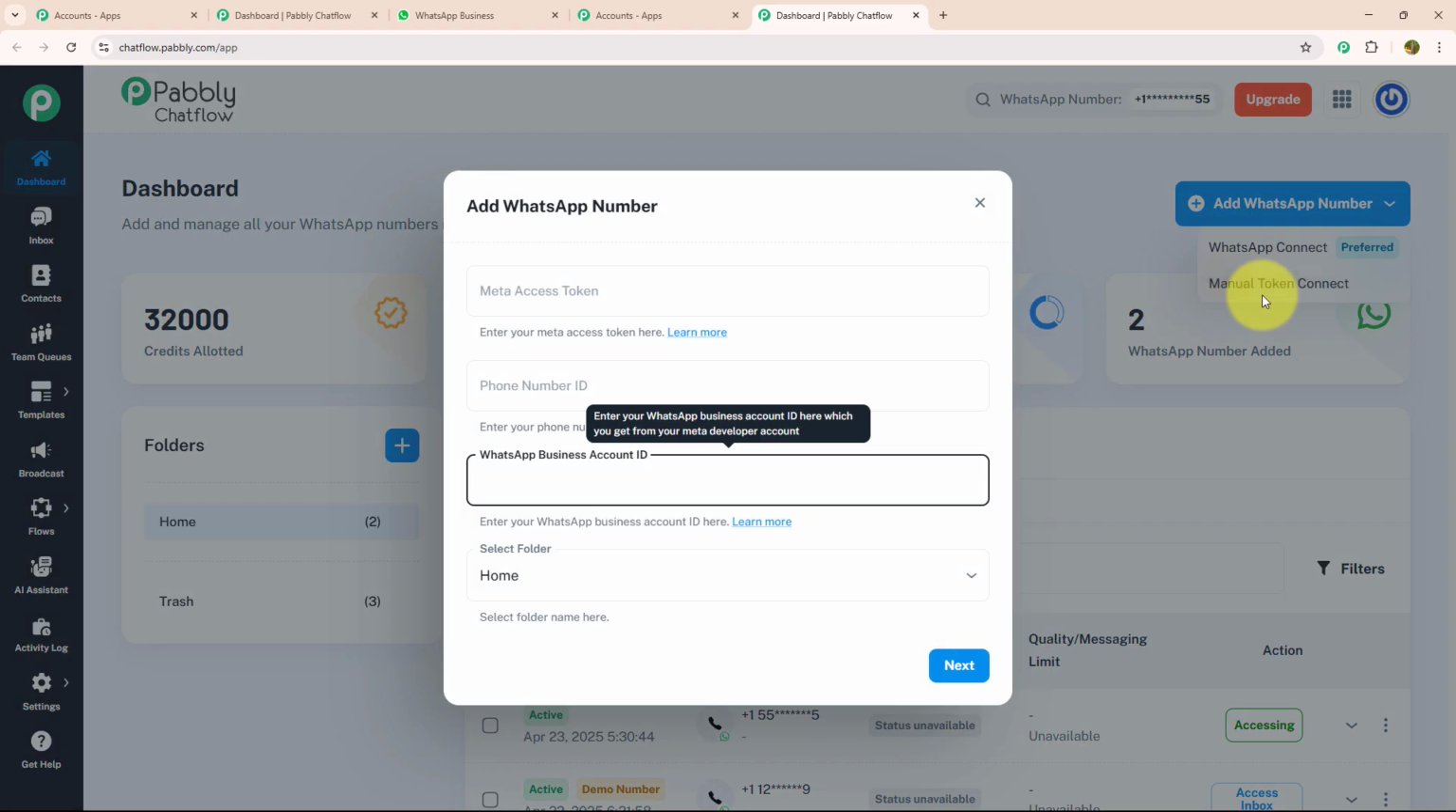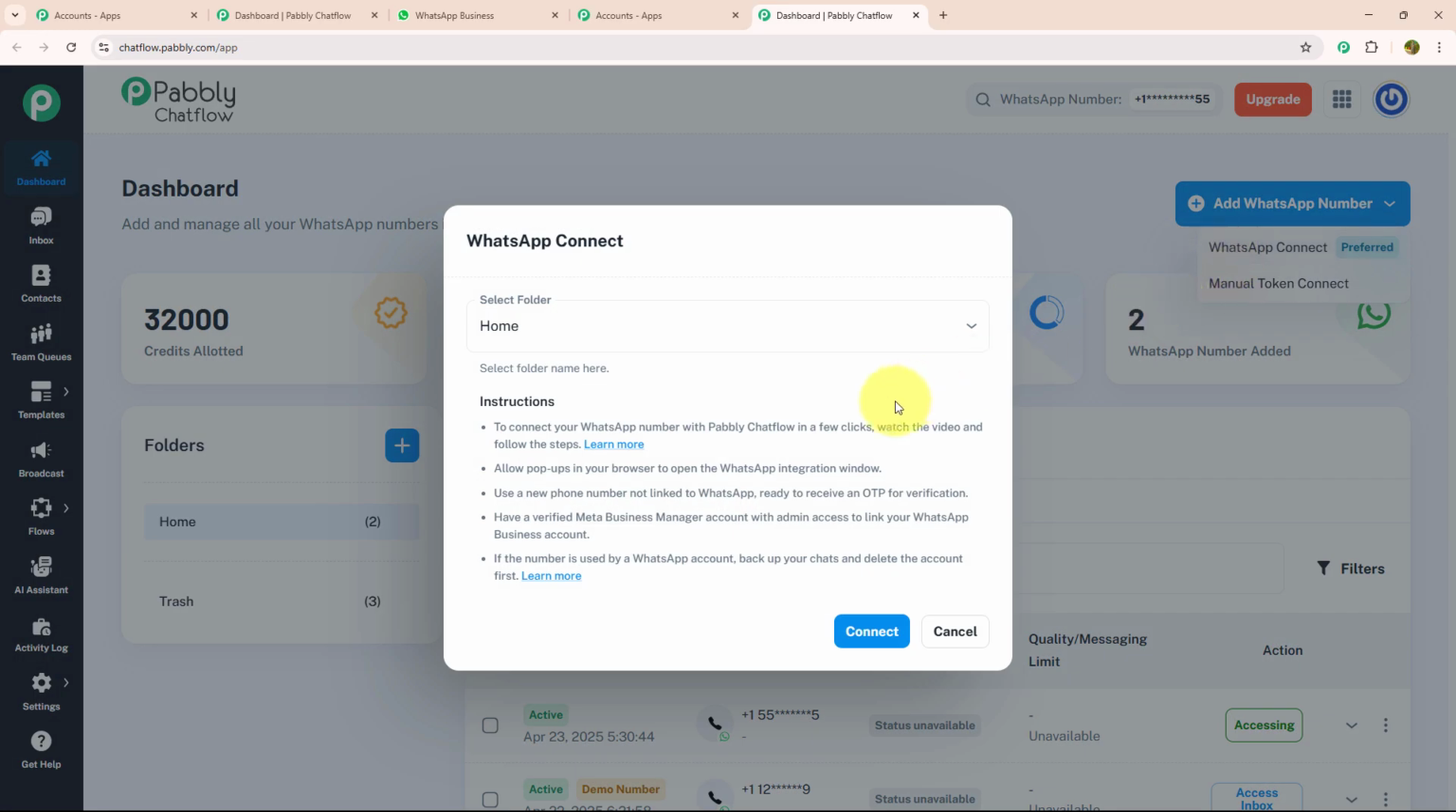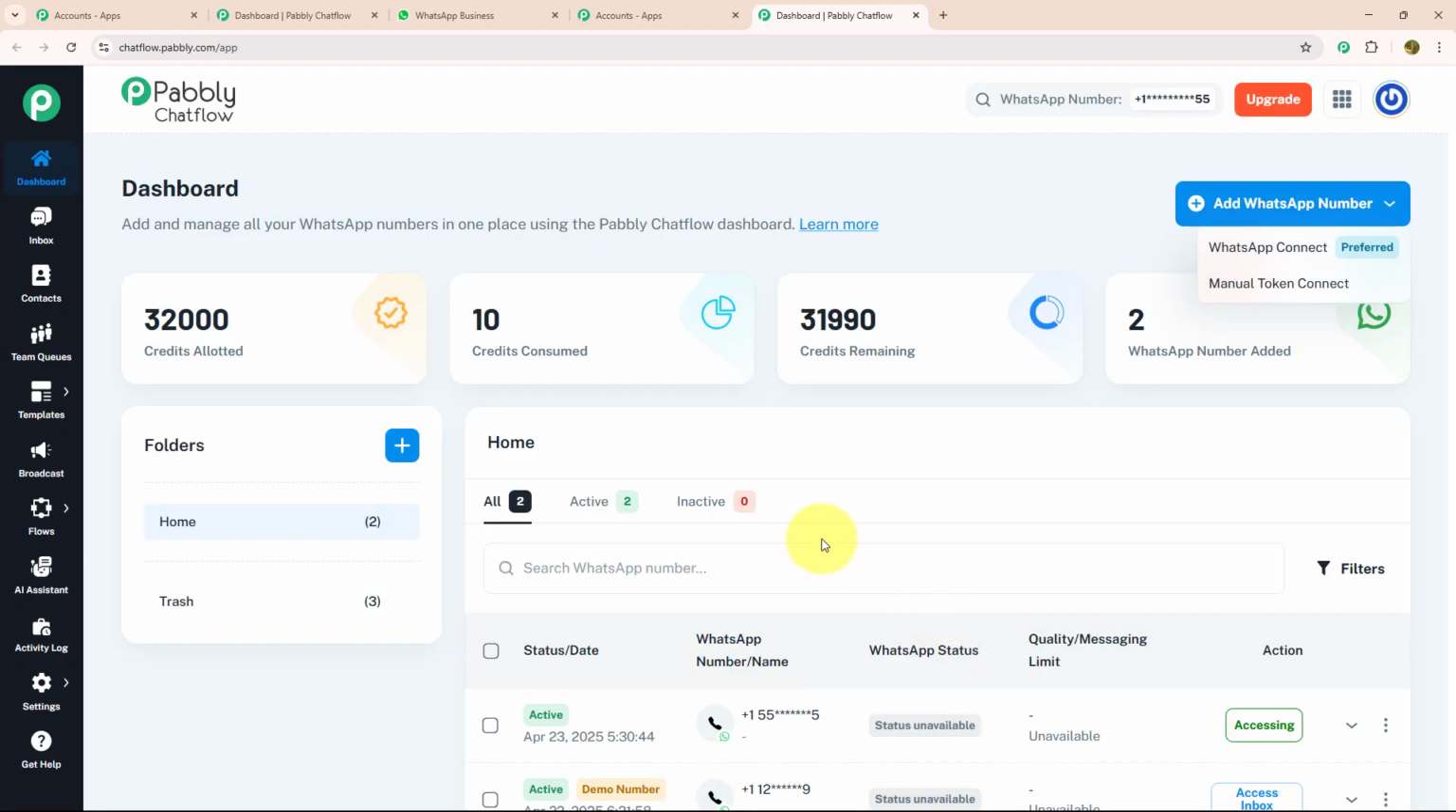In Manual Token Connect, you need to enter the Meta Access Token, phone number ID, and WhatsApp Business Account ID manually. But in WhatsApp Connect, you just need to verify your Meta Business Manager account and link your WhatsApp Business account with it. Not only that, there are many more features on the dashboard. Let's see each feature individually.